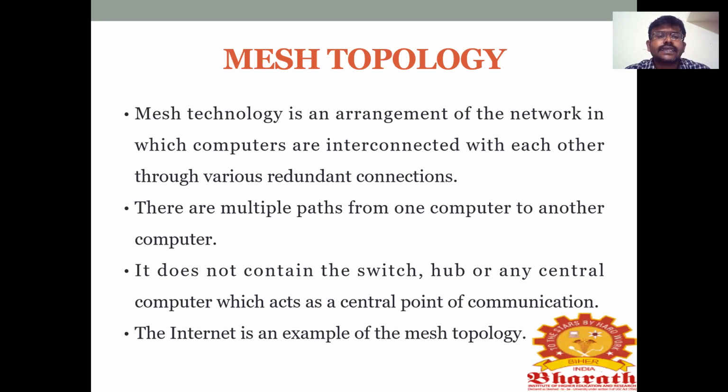So here there are multiple paths from one computer to another computer. The first computer can share the data to the fourth computer through the third, or the first computer can share the data to the fourth computer through the second. So there are multiple paths from one computer to another computer. And it does not contain a switch, hub, or any central computer which acts as a central point of communication.